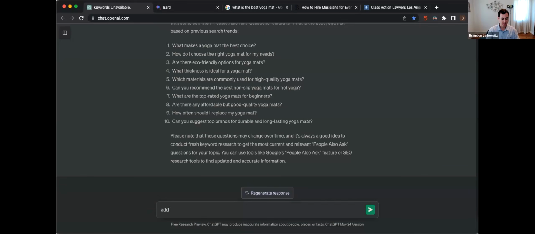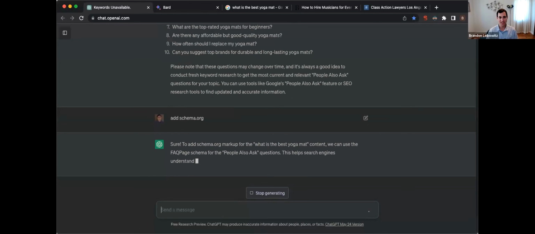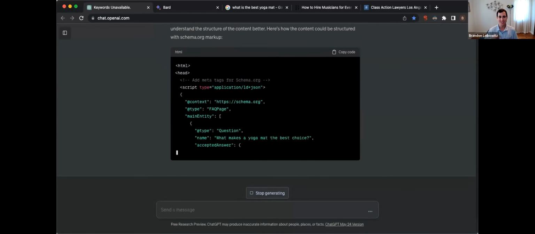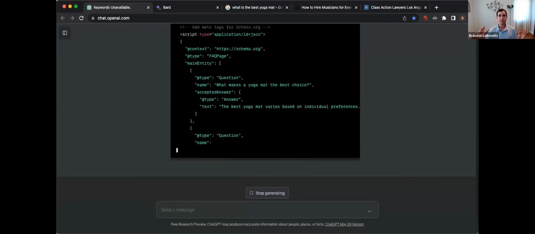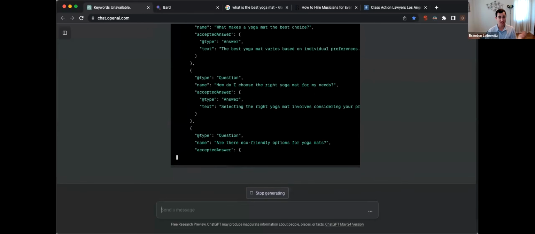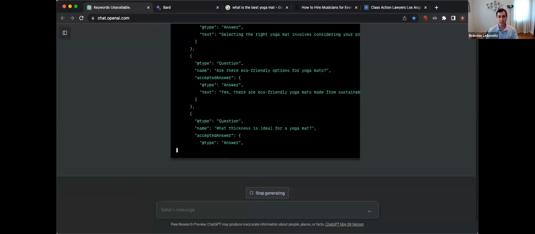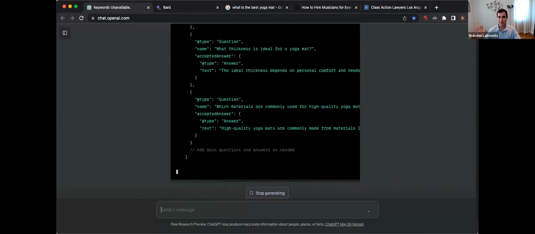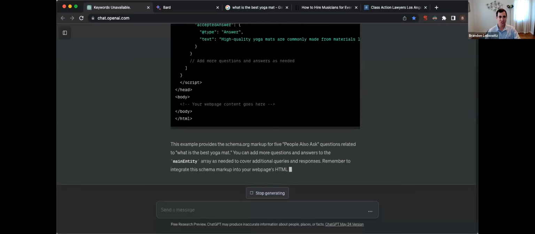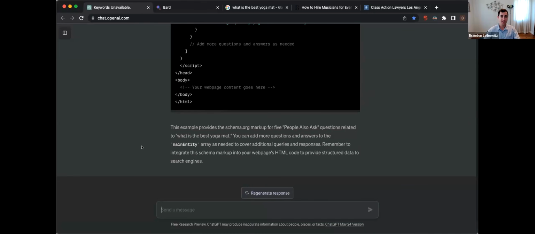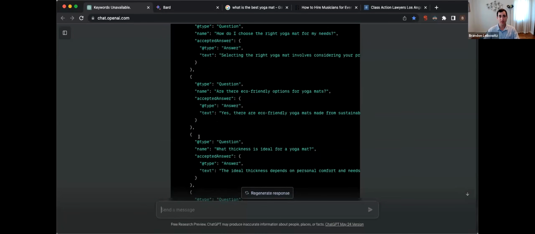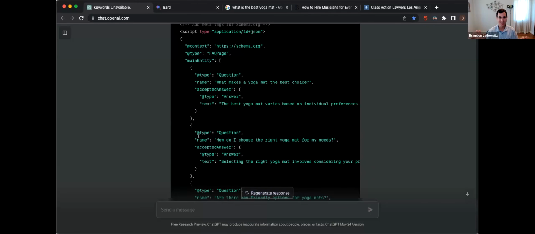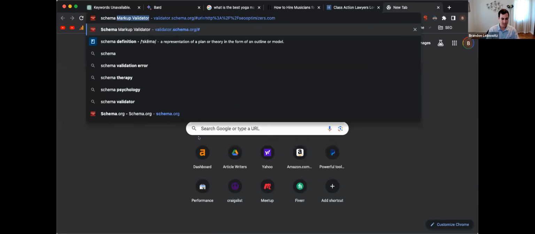Then you could say add Schema.org, which is a coding language that Google, Bing, and Yahoo created. And it just helps enhance your listings. I don't know coding. You don't need to know coding, luckily for SEO, especially nowadays with all these platforms. But it'll write code for you. But again, it's not accurate. So I would double, triple check all this stuff. There's tools that will check coding for you to make sure it's accurate. But it is nice that it will do this for you, which saves a lot of time. Again, you got to double check, especially with coding. It's not going to be accurate. There's tools like Google's Schema Validator.